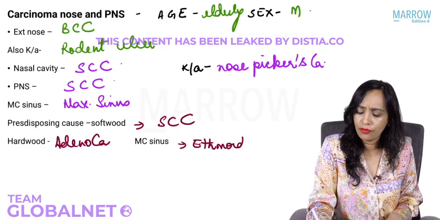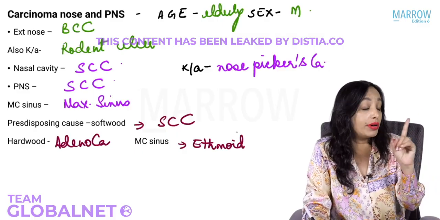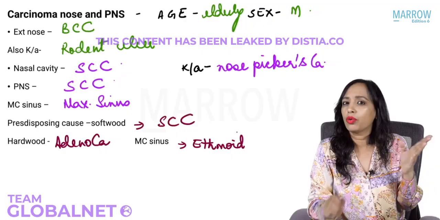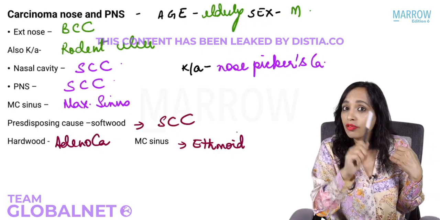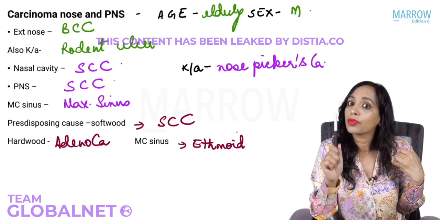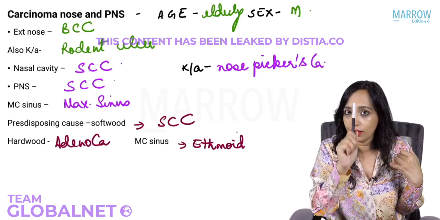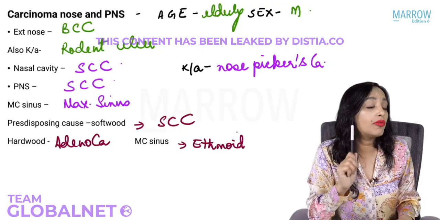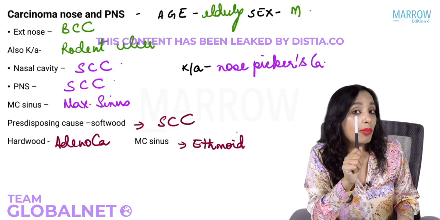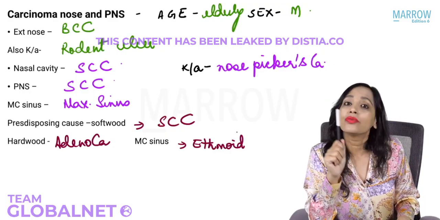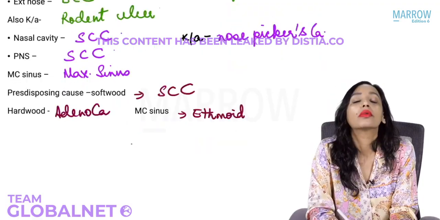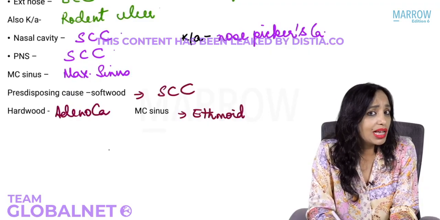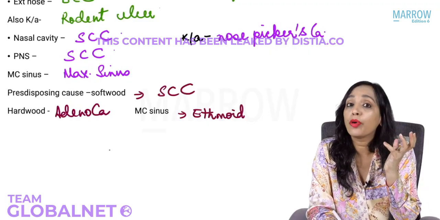So there are a few exceptions that we have to remember in tumors. What was the first exception? The most common benign tumor of the paranasal sinus is osteoma, and that is most common in the frontal sinus. Which benign tumor of the paranasal sinus is not most common in the frontal? That is fibrous dysplasia. And it is also asked in your exam that this is seen most commonly in which population?